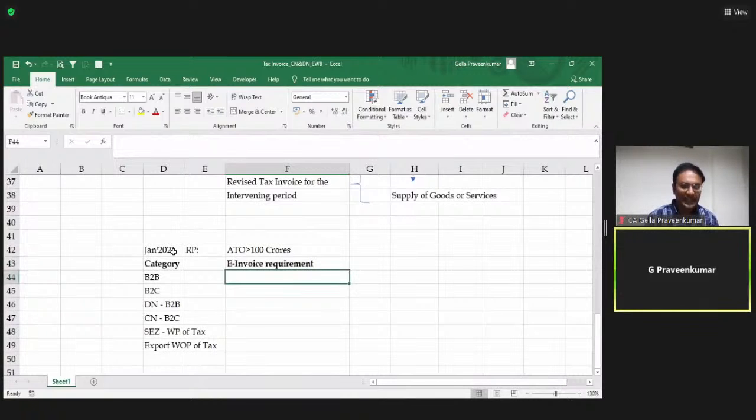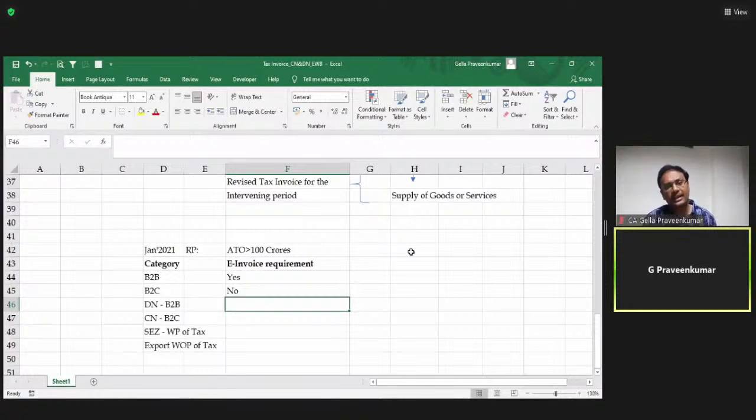For B2B, the answer is yes, e-invoice is required. Why? Sir, notified registered person, aggregate turnover more than 100 crores, e-invoice is compulsory, effective from 1st January 2021. Now we are talking about the period of Jan 2021. For B2B, yes, it is required. B2C, no, it is not required.